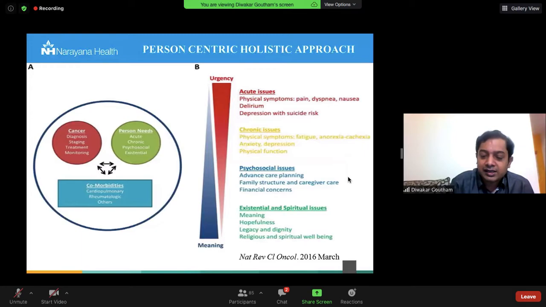But it is during this acute stage that the risks of suicide are also much higher. In fact, suicide, we are going to talk about it later. Suicide risk is at least 2 to 3 times more in this age group compared to any other kind of population. Delirium itself can cause a lot of behavioral problems. And as the disease progresses, especially for those conditions where the patient requires long-term chemotherapy, radiotherapy, palliative care, chronic issues will interfere and cause a lot of symptoms, and most of them are psychosomatic.